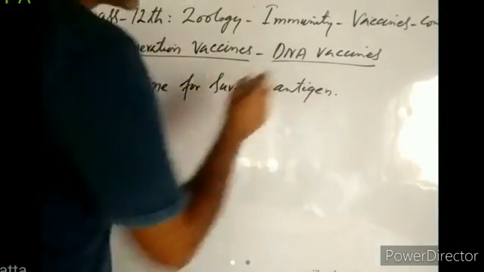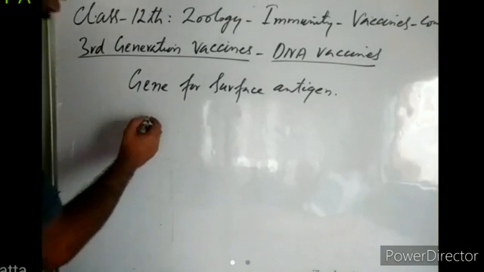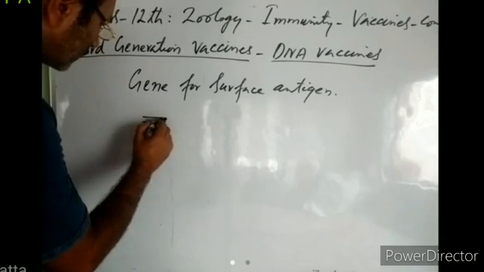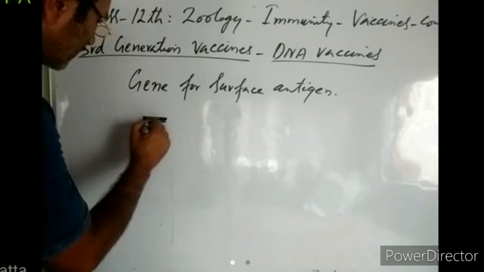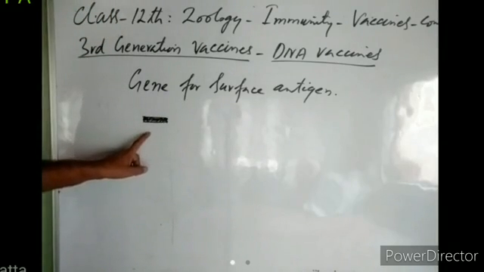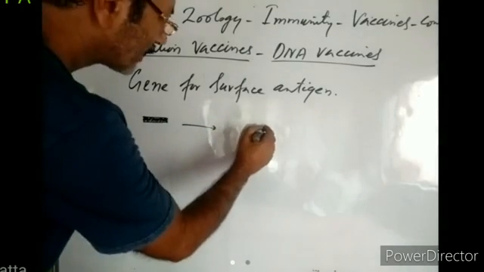Every pathogen has surface antigens, and these surface antigens are coded by genes. So they take out the gene from the pathogen which is responsible for formation of the antigen. It may be a surface antigen or it may be a toxoid. They take it out and put this gene into a bacterial plasmid.